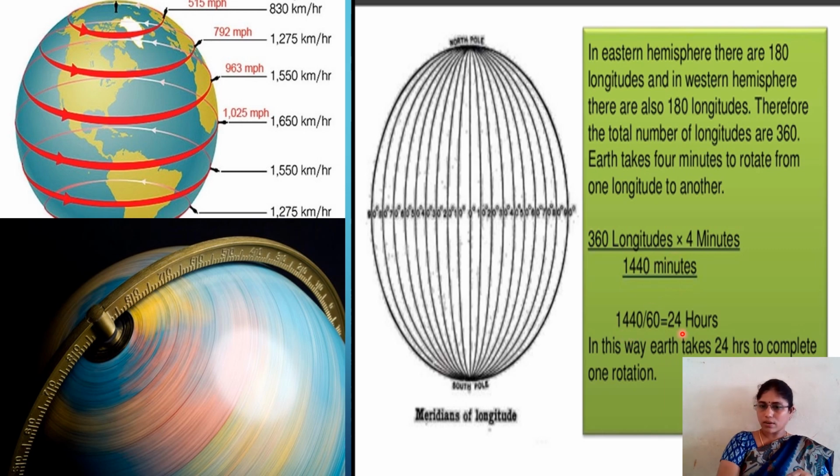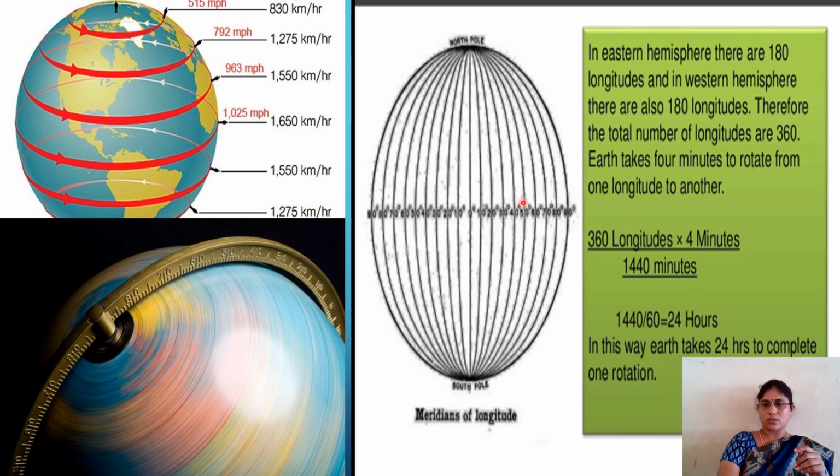1440 minutes we have to convert into hours. For each hour, how many minutes? 60 minutes. So 1440 minutes divided by 60 minutes for each hour will give you hours. So total how many hours? 24 hours. So in this way, Earth takes how many hours to complete one rotation for all 360 longitudes? 24 hours, which is equal to 1 day and night. Clear? 1 day and night. So to complete one rotation, Earth takes 24 hours.